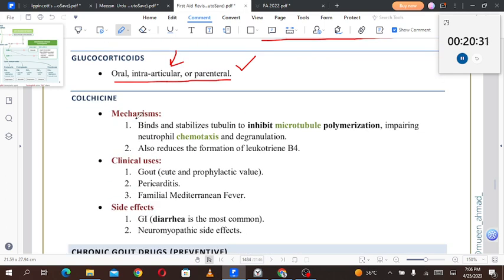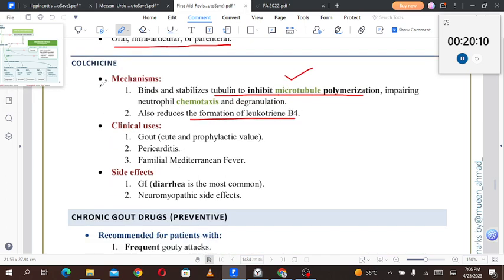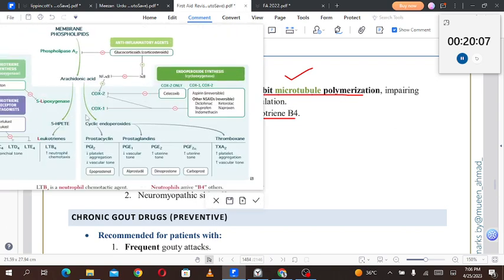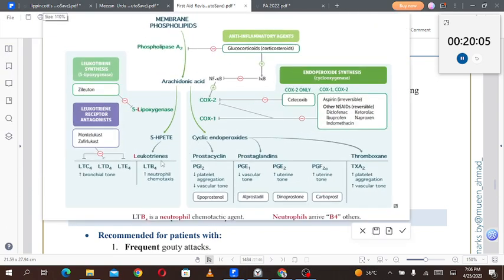Colchicine. The mechanism: it binds and stabilizes tubulin to inhibit microtubule polymerization, impairing neutrophil chemotaxis and degranulation. It also reduces the formation of leukotriene B4. Colchicine is an inhibitor of leukotriene B4.